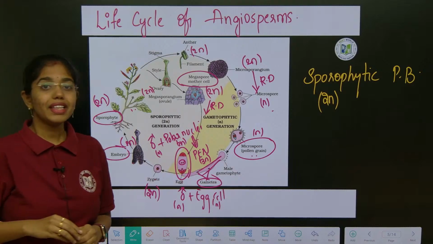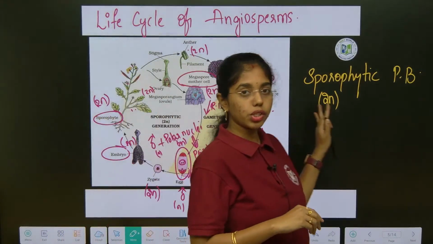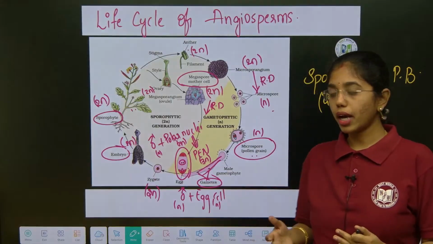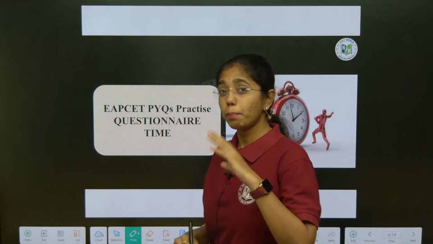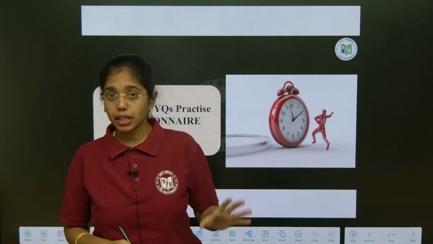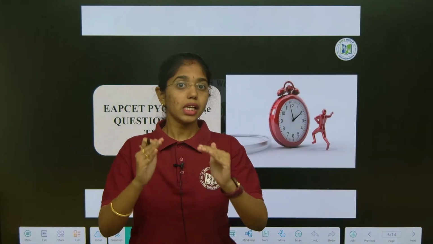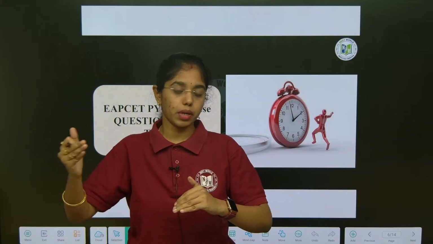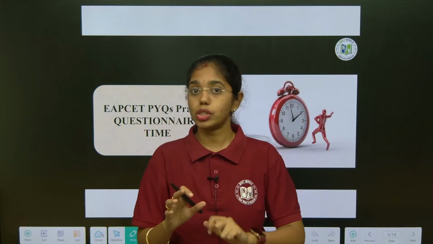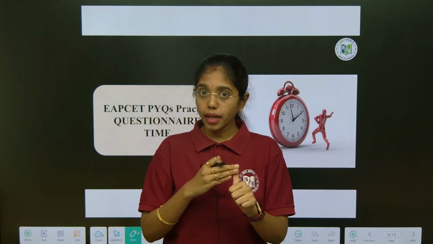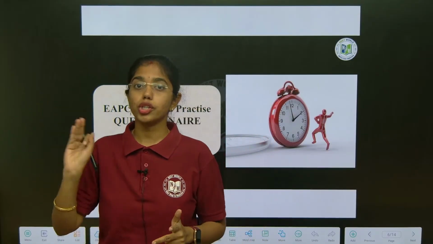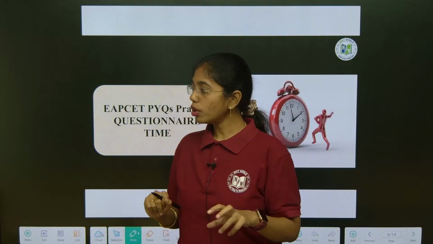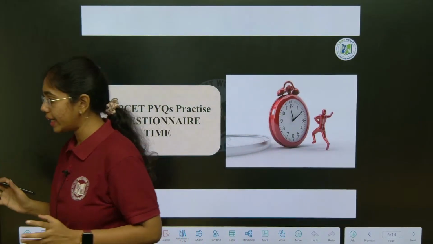So with this, the life cycle of angiosperms is done. From modes of reproduction, if you see in your previous year EAPCET questions, not many questions are asked, but this chapter stands as a foundation for many other chapters. Questions will be asked in link with plant kingdom, in link with morphology of flowering plants and sexual reproduction of flowering plants. So you have to go through this chapter in detail.